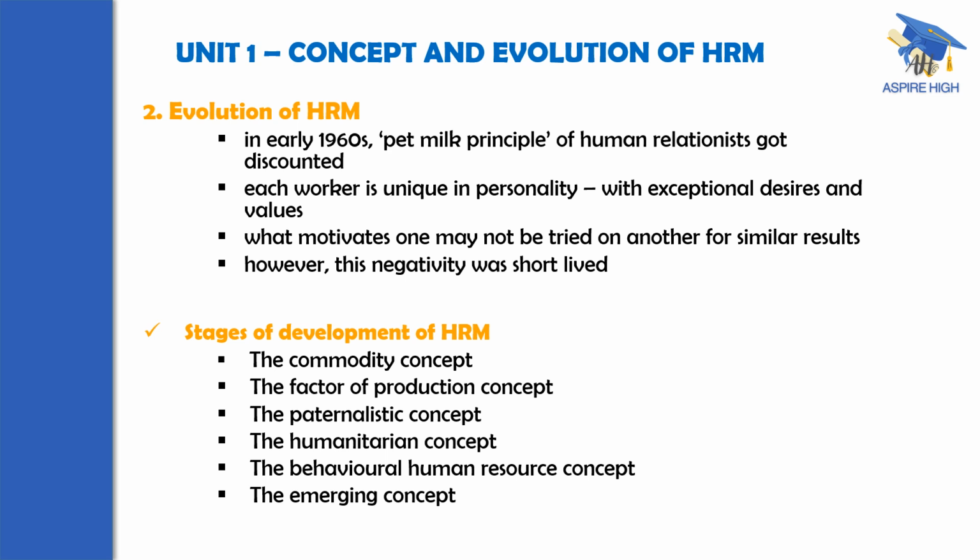But the opponents started saying that each worker is unique in personality, with exceptional desires, values, attitudes, expectations at the workplace. They used to highlight that what motivates one may not work on another for similar results. It is true that what motivates one may not work on another for similar results, but it doesn't mean that the entire human relations observations or studies highlighted prior to the 1960s, starting from the Elton Mayo studies, were wrong.